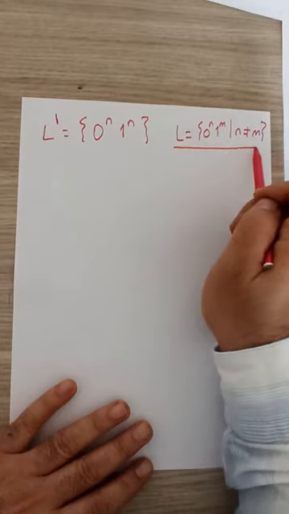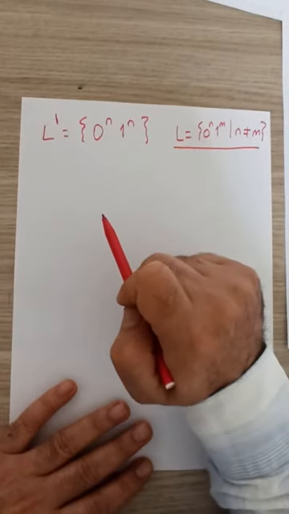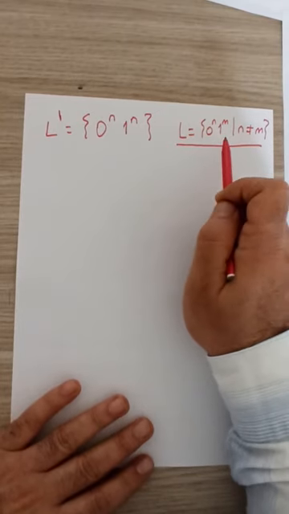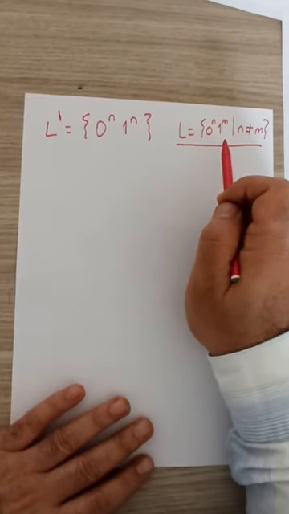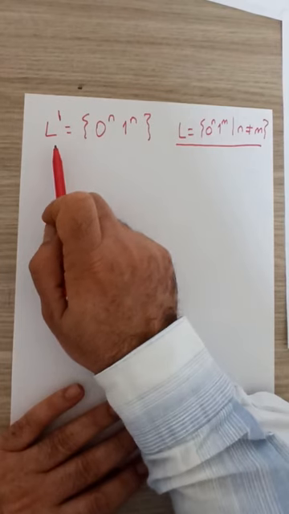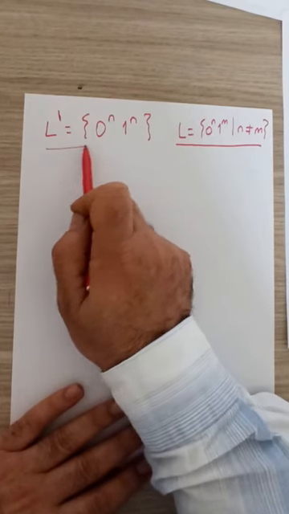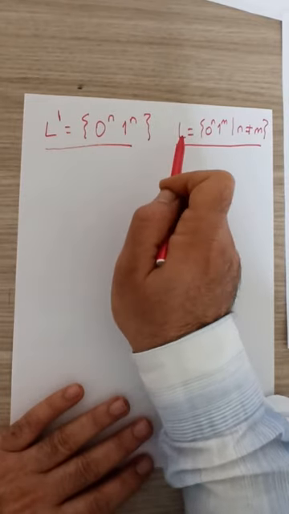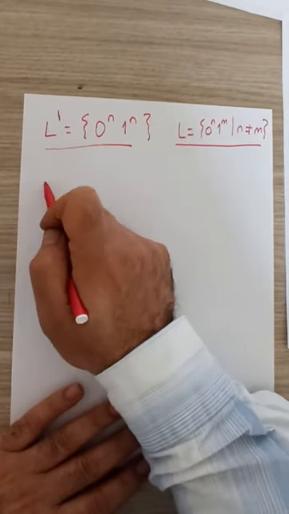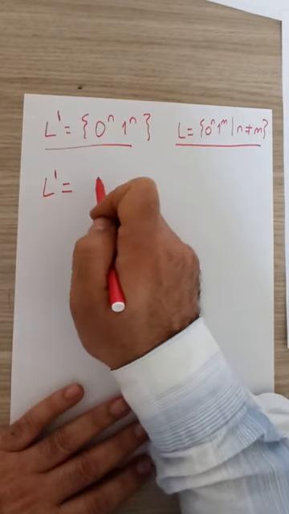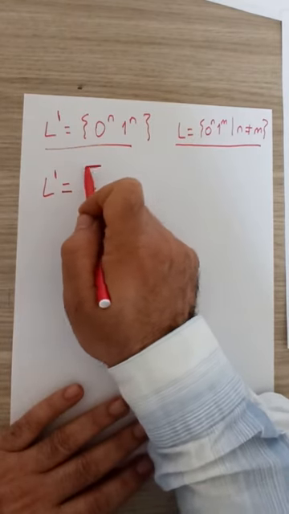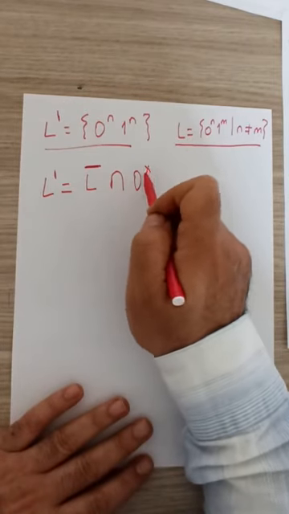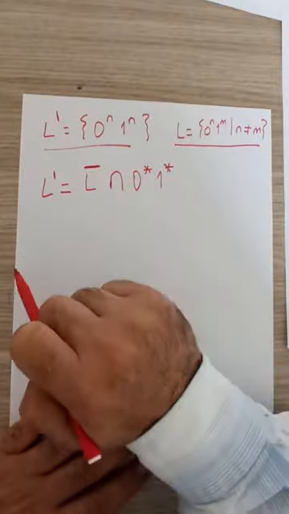Remember that we are trying to prove this language is not regular, but we couldn't do it directly using the pumping lemma. Let's rather now concentrate on this related language L prime. Let's try to see what the exact relationship between L prime and L is. L prime is actually equal to L complement intersected with 0 star 1 star.